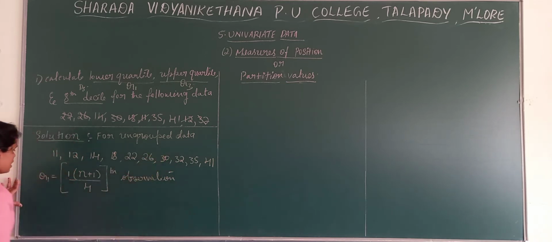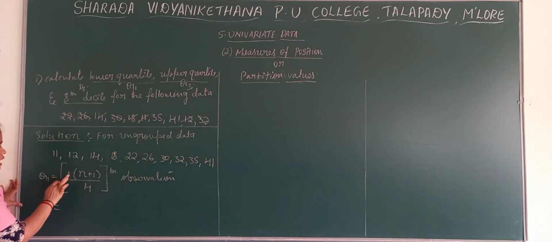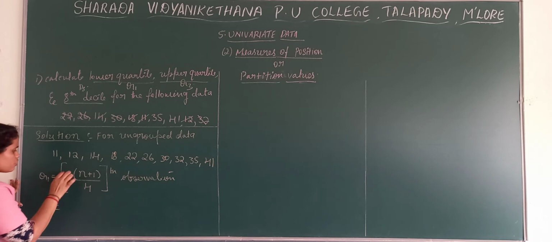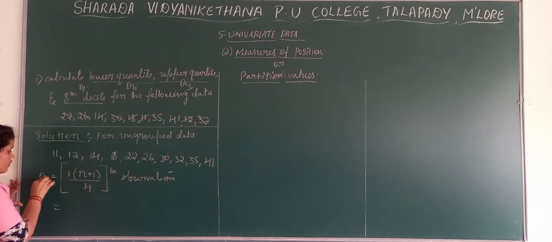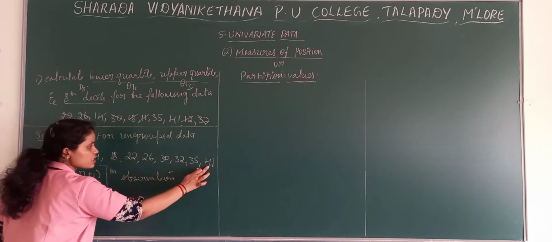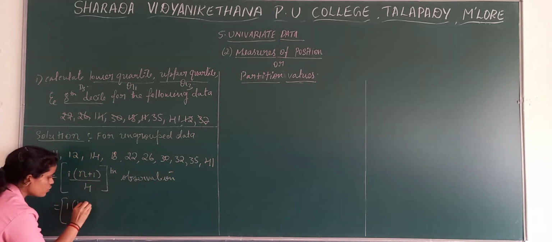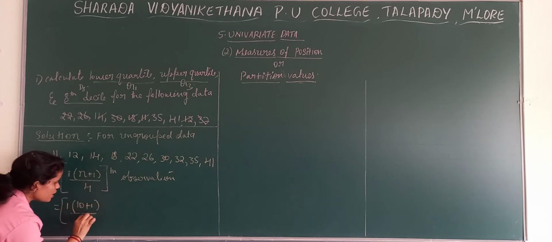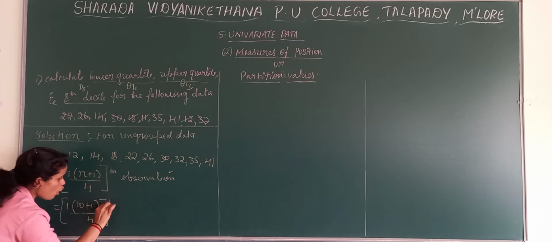Now, substitute here. As I said, I is nothing but 1, since we are finding Q1. So here 1 into N. How many values are in the series? We have 10 values, plus 1, divided by 4th observation.